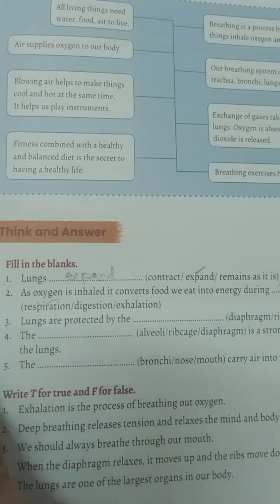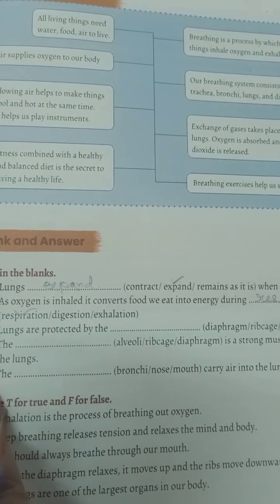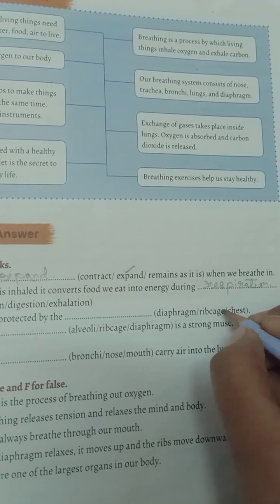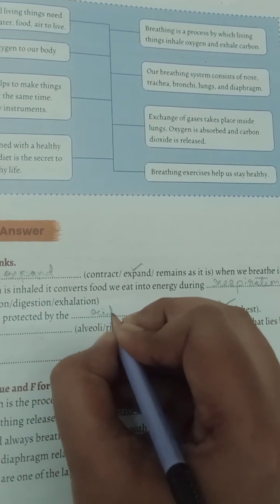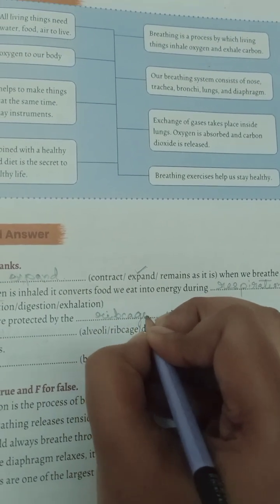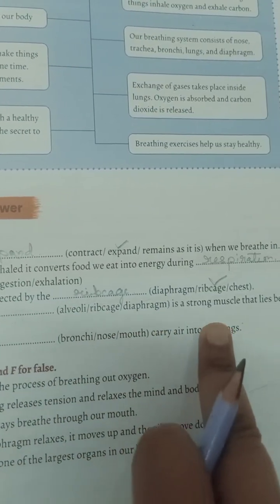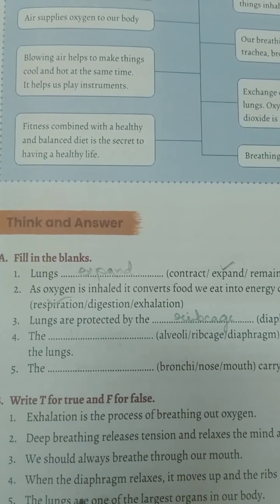Next, lungs are protected by the dash. Lungs are protected by the rib cage. Next, the dash is a strong muscle that lies below the lungs.